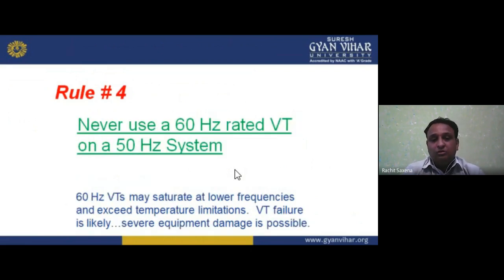Now, rule four: never use a 60 Hz rated VT on a 50 Hz system. If I am talking about the American countries, we are working on 60 Hz frequency, but for the Asian countries, we have a 50 Hz frequency system.